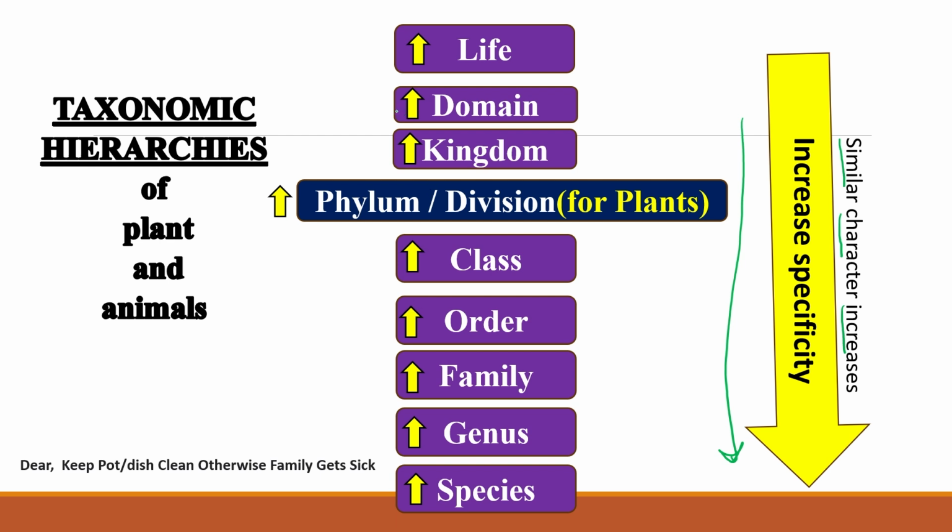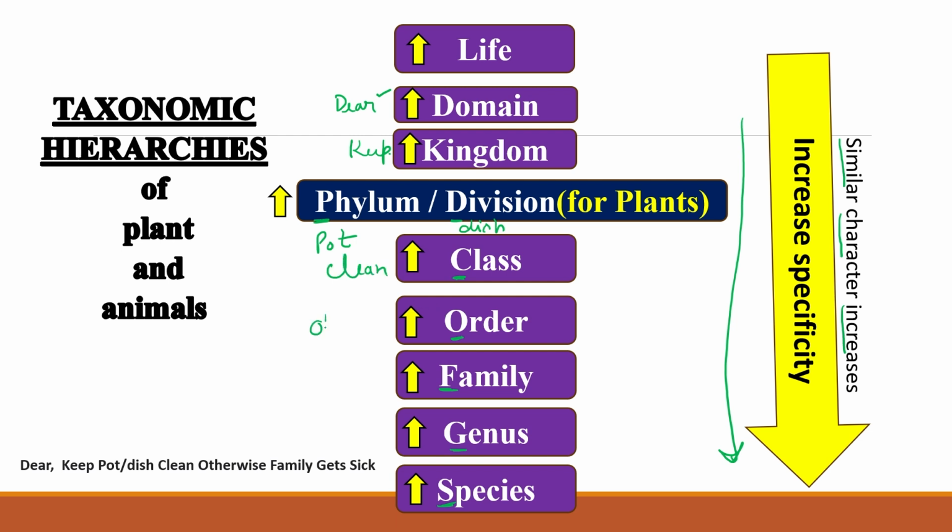So how can we remember these things? We can remember with a small line. It starts from D: Dear, keep, P for pot or dish, clean. With the help of this line, we can write down the sequence. Highest position, Dear, here I can write down Dear. K for keep: Dear, keep. P for pot, or we can say dish: Dear, keep pot or dish clean.